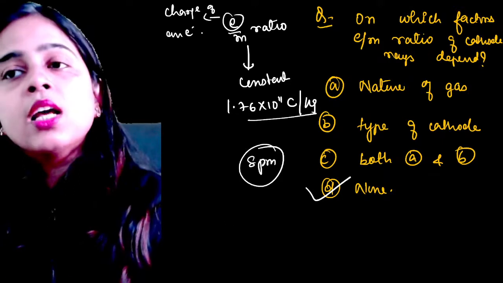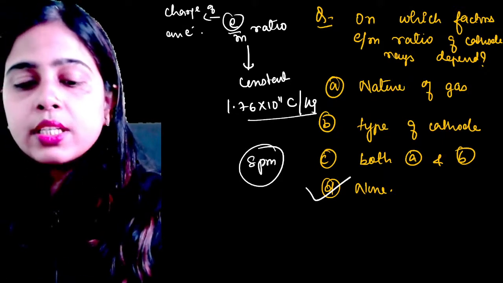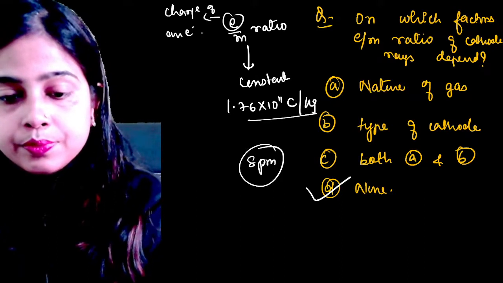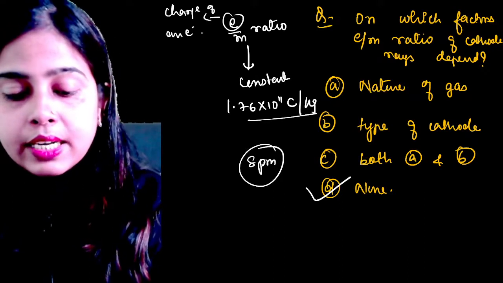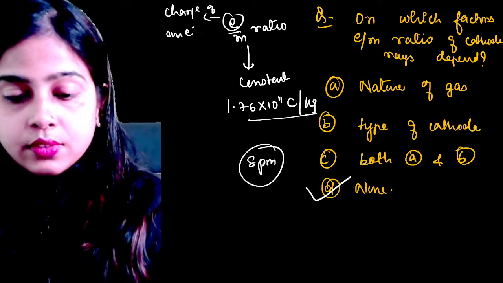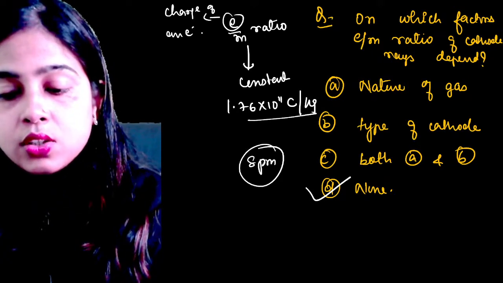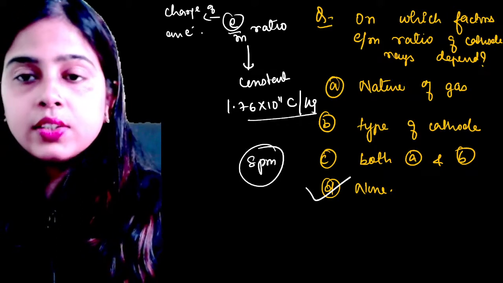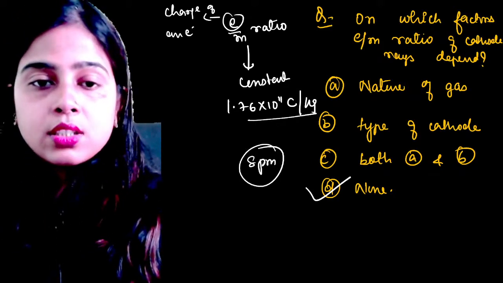The E by M ratio for cathode rays will always be constant. Is it clear, everyone? Please let me know once. Okay, I hope it is clear to everyone. Let's go to our next one.